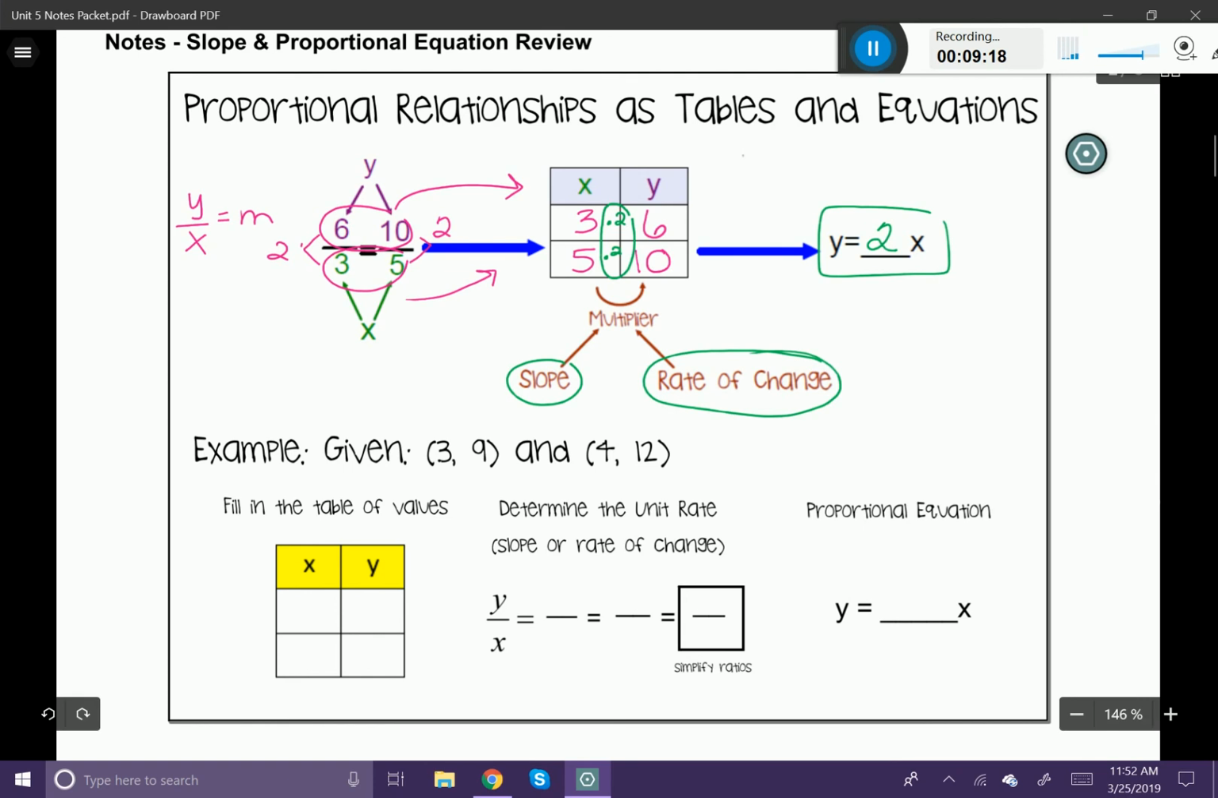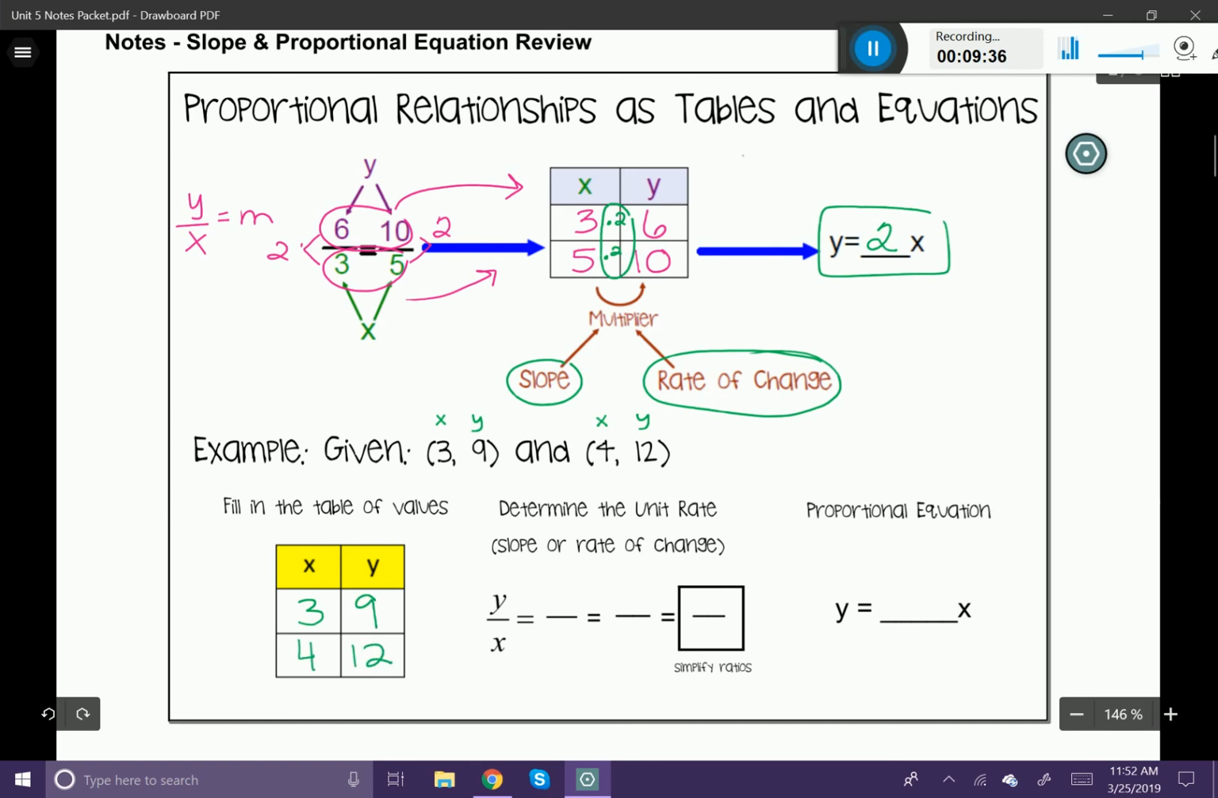Here I'm given 2 coordinates, 3, 9, and 4, 12. And it says fill out the table of values. So I'm going to do that. Remember that this is my x and this is my y, and this is another x and this is another y. So I'm just going to pop those into place. 3 goes with 9 and 4 goes with 12.